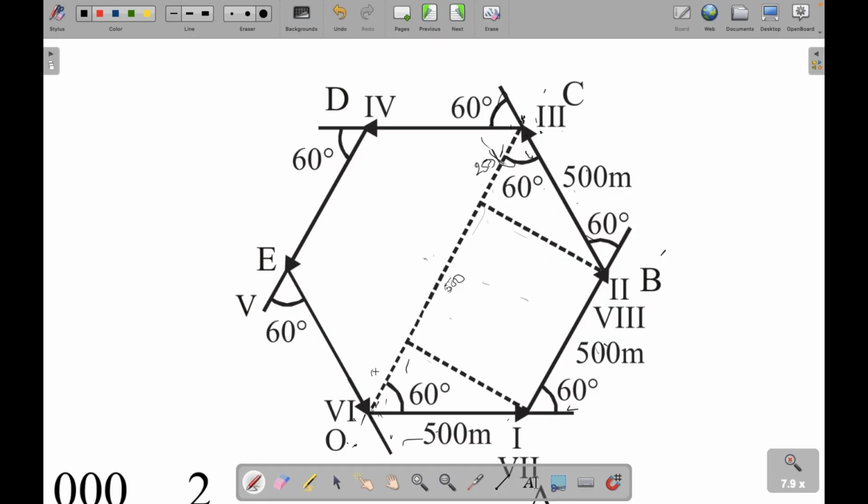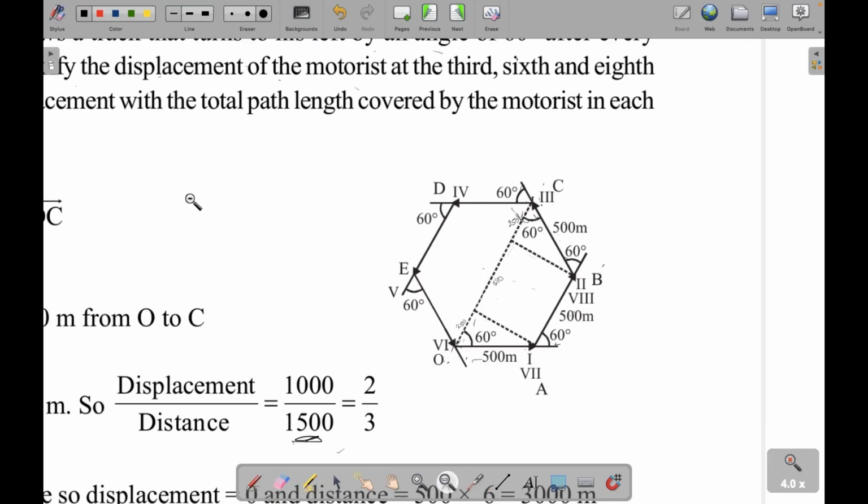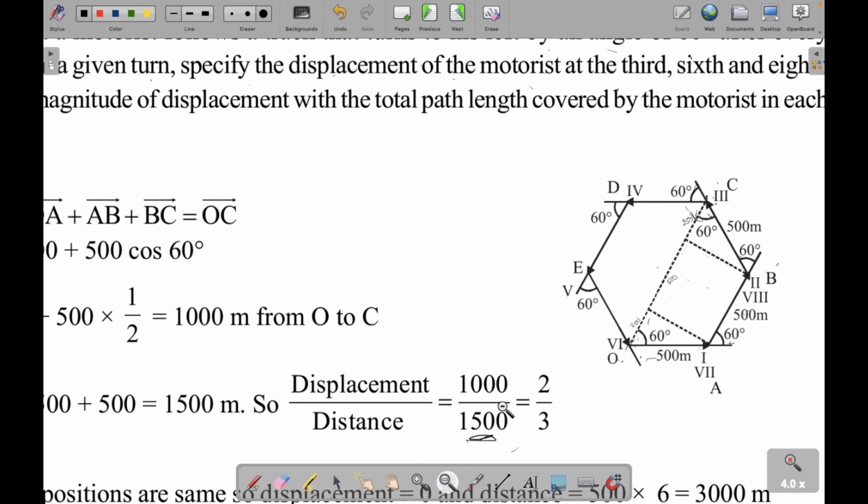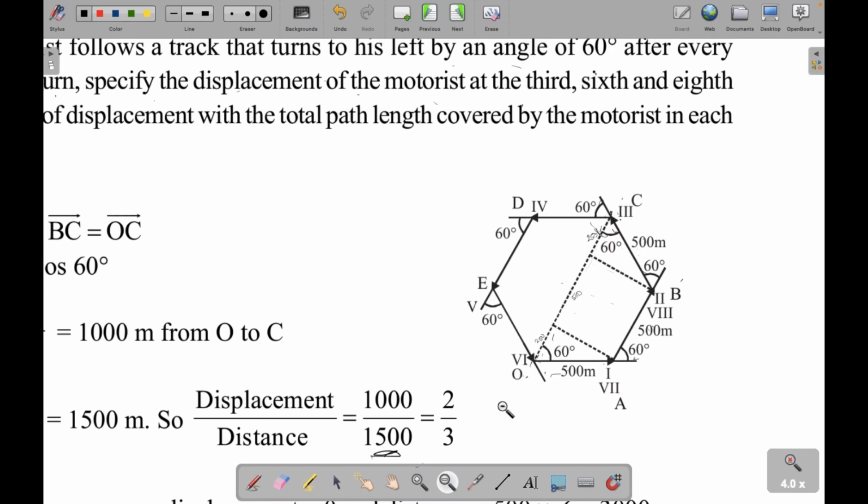It's 250. So displacement becomes 250 plus 250, which is 500, 500 plus 500, which is 1000. Right, so you have to compare the distance and displacement. So it is 2 by 3, so 1000 by 1500. Right, now we are done with the third position.